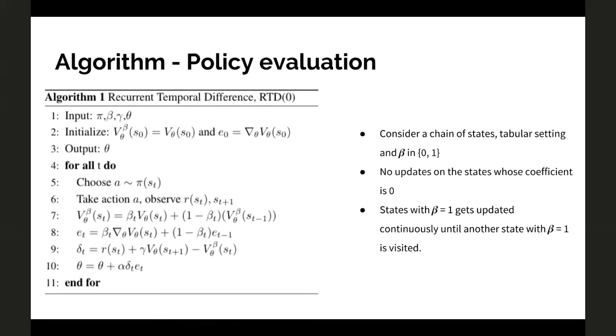But when you are in a state where beta is 1, you're going to remember the gradient of that state, and once you see a state which has beta equal to 1 again, you're going to assign the TD error that you receive at that point in time to this particular state. That's how beta acts as a gating. Since the betas are state dependent, it acts like a gating mechanism in a recurrent network. It passes the gradient or closes the gradient based on its value.